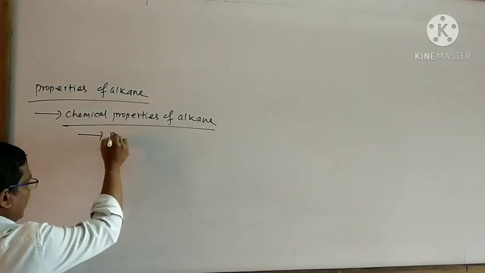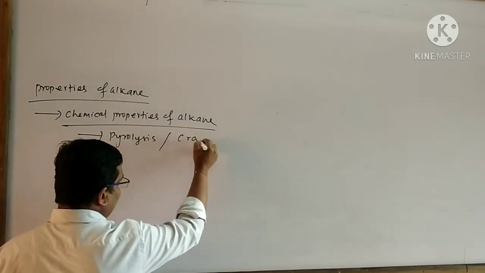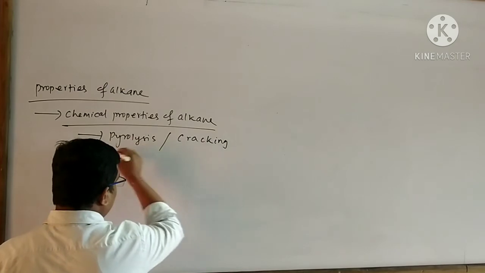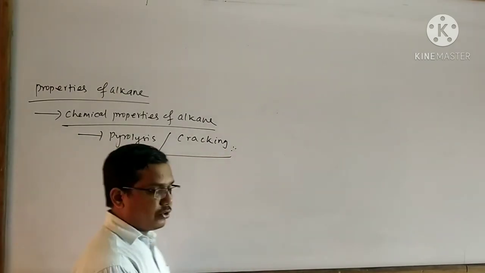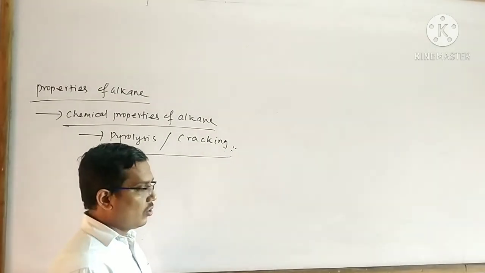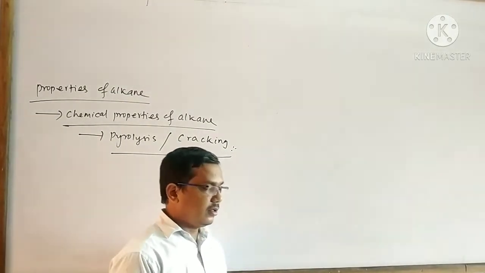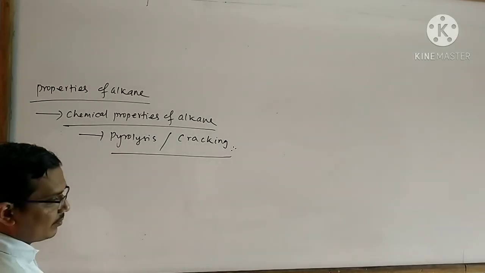Next I will explain about pyrolysis or cracking. The thermal decomposition of an alkane to produce lower hydrocarbon is known as pyrolysis or cracking.